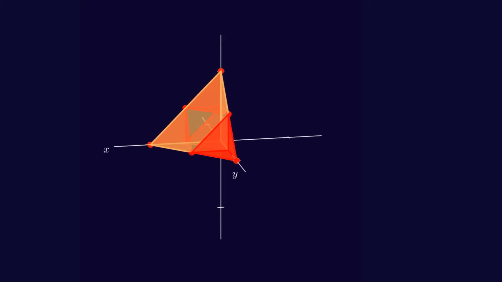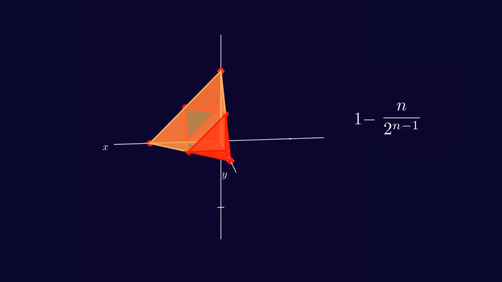If the mass representing all possible outcomes is 1, the mass representing one of the unwanted regions is 1/2 to the power of n-1. In other terms, this is the probability that one variable is bigger than a half. Multiplied by the number of variables, subtracted from 1, this is the probability that the parts of the stick can construct a closed polygon.